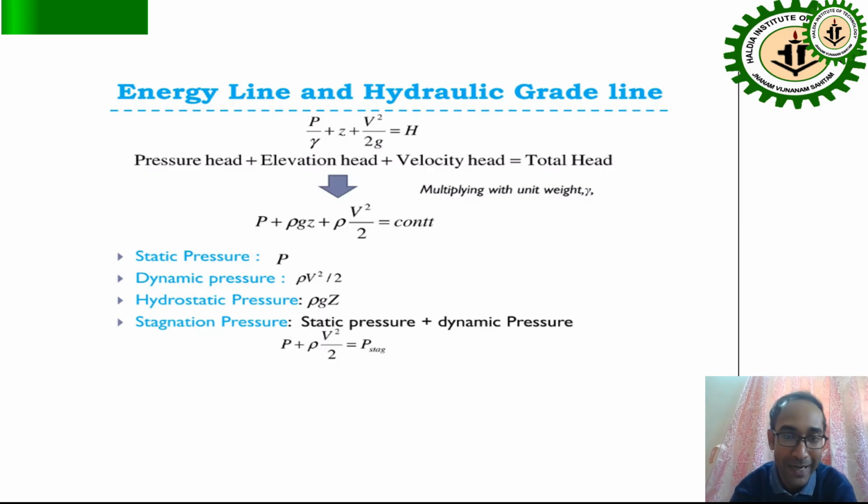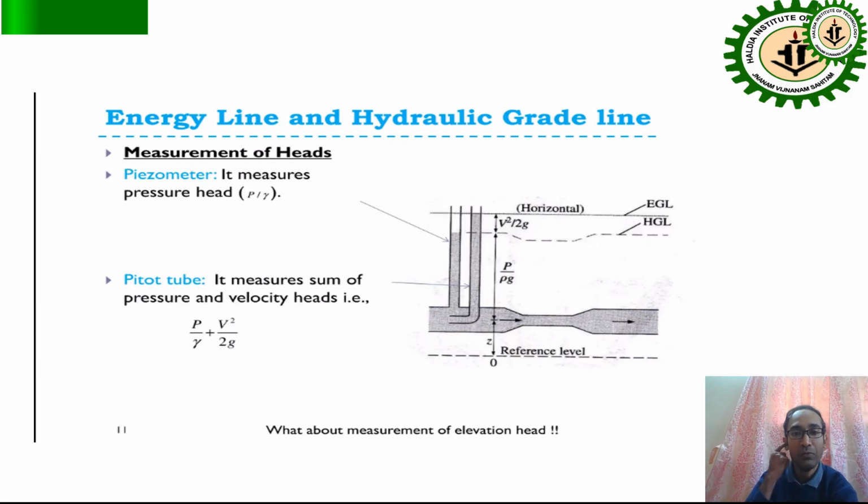Here P is the static pressure, rho v square by 2 is the dynamic pressure, rho g z is the hydrostatic pressure, and static pressure plus dynamic pressure is called the stagnation pressure, P stag. So P stag equals P plus rho v square by 2.